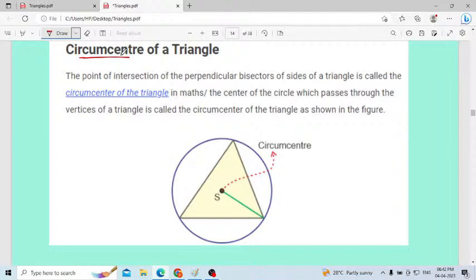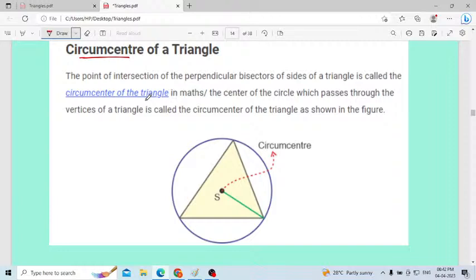Circumcenter. Circumference is different. Circumference is nothing but this one. Circumcenter is different, don't get confused. The point of intersection of the perpendicular bisectors. I told you what is meant by a perpendicular bisector. Then the point of intersection of the perpendicular bisectors of the sides of a triangle is called the circumcenter of the triangle.